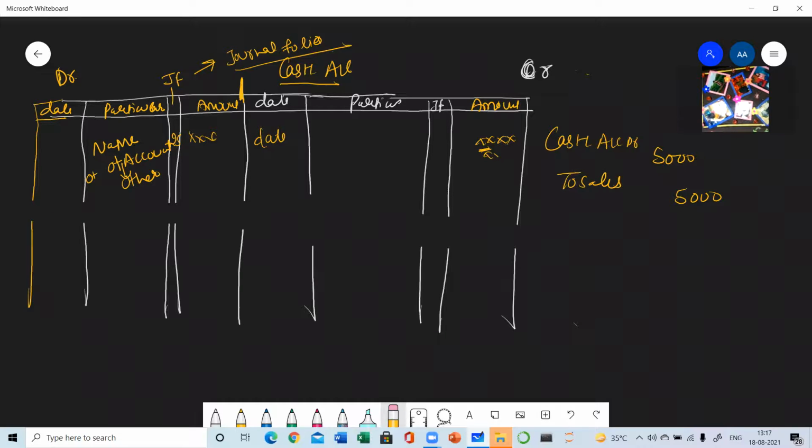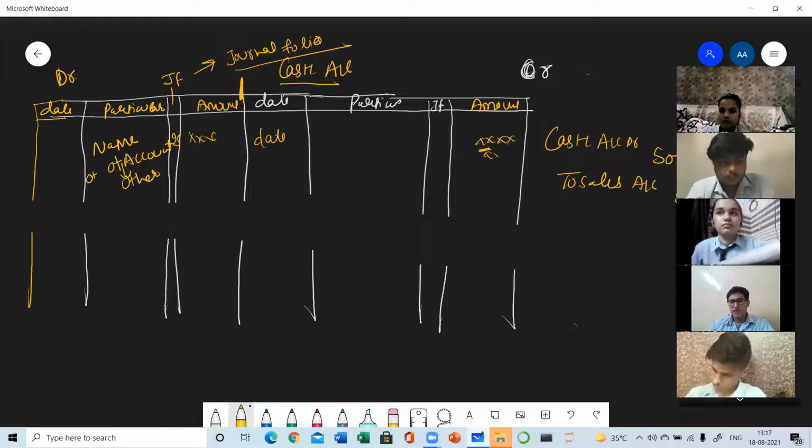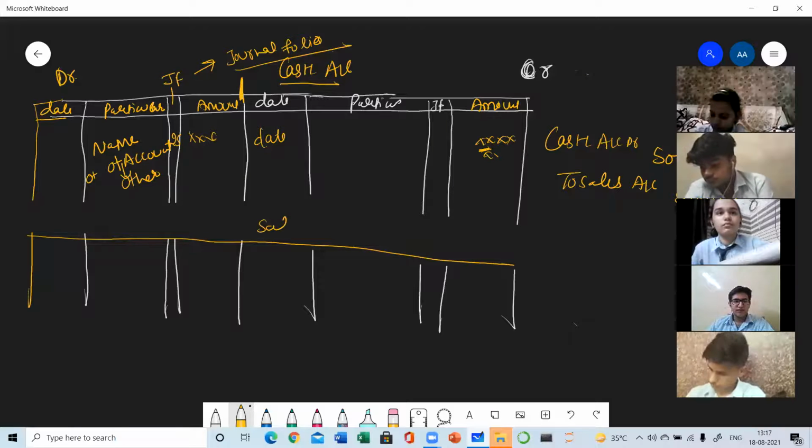You can see this entry has two aspects, the debit aspect and the credit aspect. Two accounts are involved in this transaction: the cash account and the sales account. So this one journal entry will be posted in two accounts. One is the cash account, which I have already prepared, and the other is the sales account.